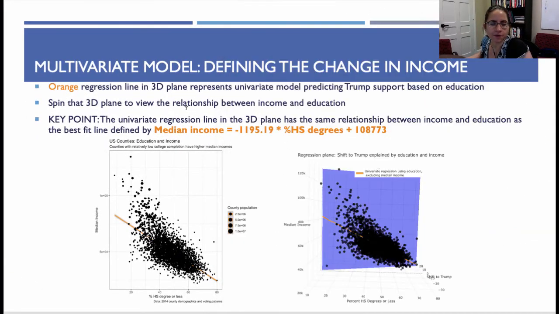And in the PowerPoint, I've actually screenshotted that, and you can see that this matches pretty much perfectly. It is very clear this orange regression line in the left-hand plot is identical to the orange regression line in the right-hand plot. It's just that the right-hand plot is in 3 dimensions.